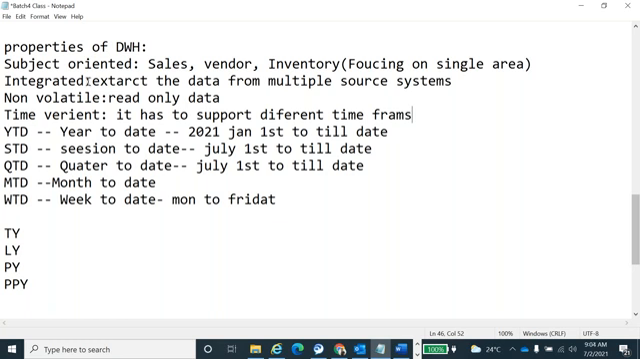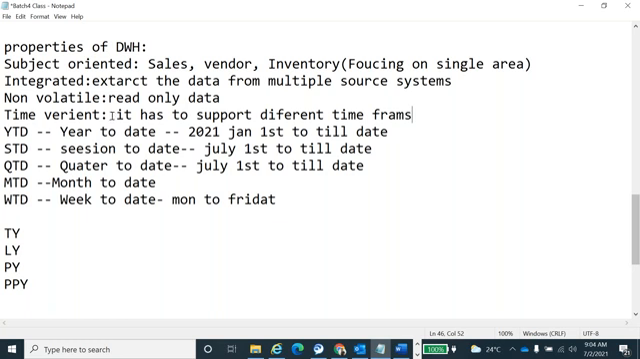Integrated is nothing but they're going to extract the data from disparate sources. It has to support all the source systems. Okay. And non-volatile means once the data is entered into the data warehouse, we cannot change the data. It is read-only data for analysis purposes. So we can't do any manipulations on the data warehouse.